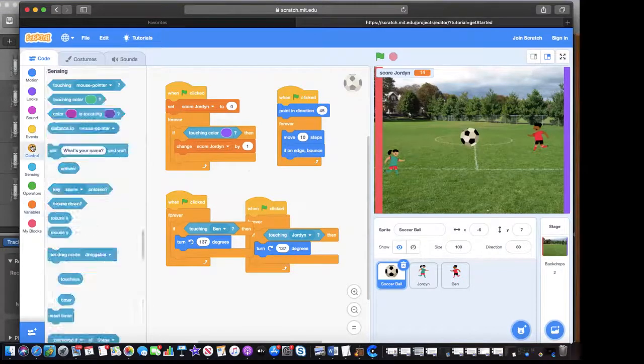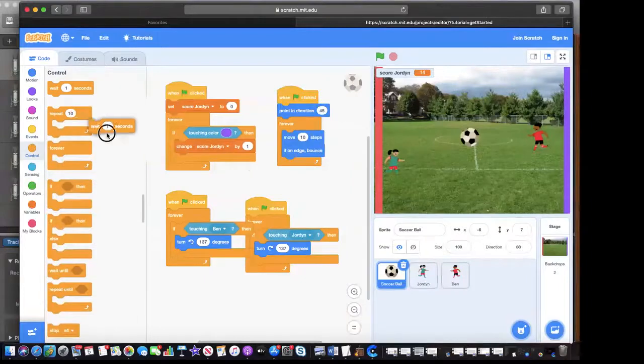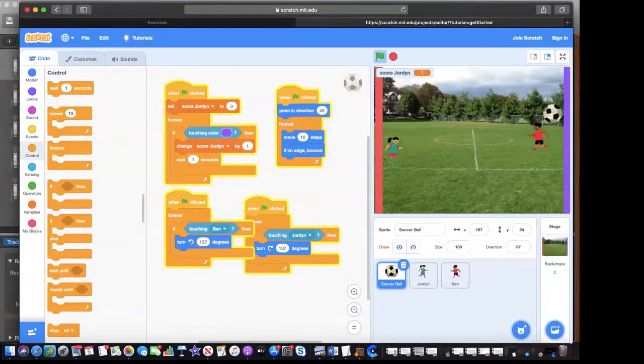But there's one other thing. We're going to go to control. And we're going to wait 1 second. We're going to give the ball time to bounce back so that the score doesn't change so fast. So let's hit the green flag again. Boom. There it is. Jordan's getting her points.